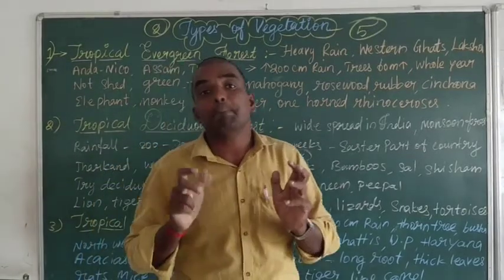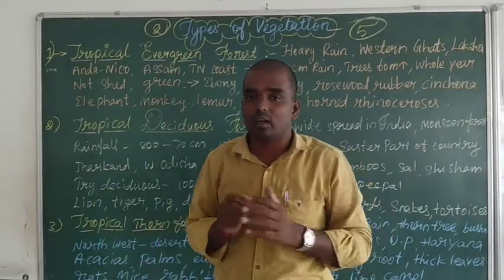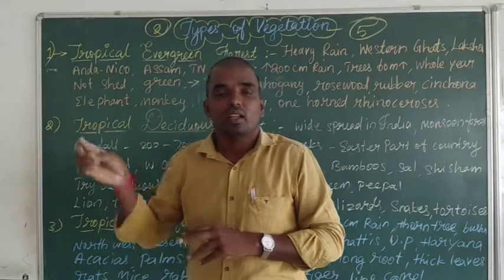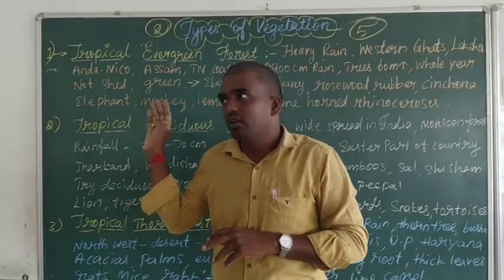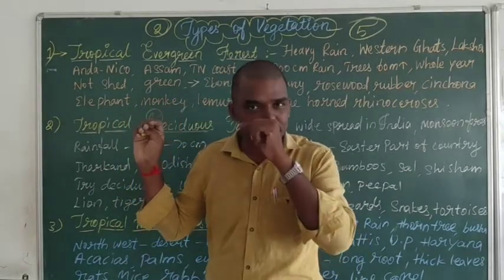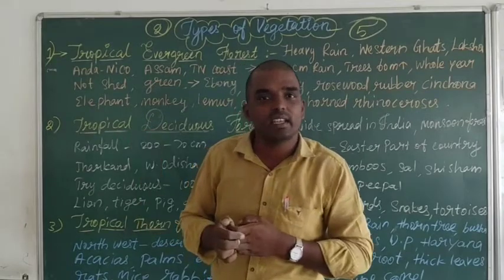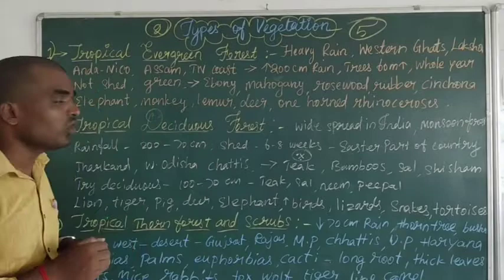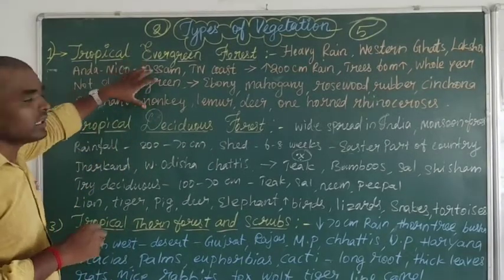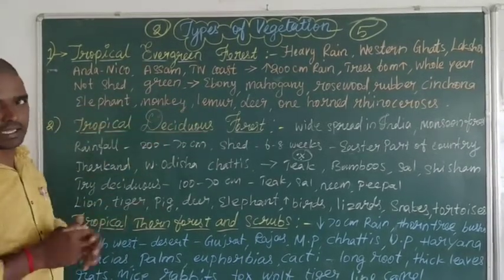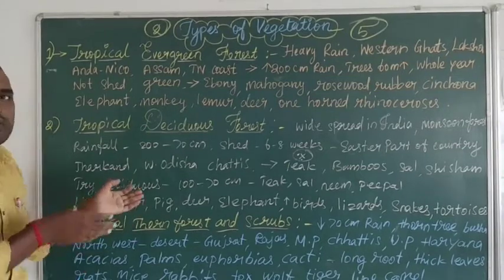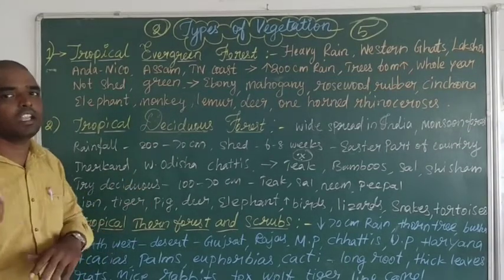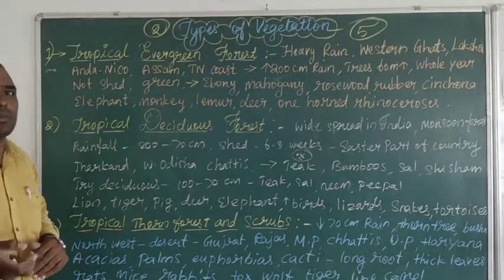Last year we went to Pichavaram, which is one of the best examples of mangrove forest. Now we are going to learn every topic elaborately, and after that you can read this lesson in your book and learn more.